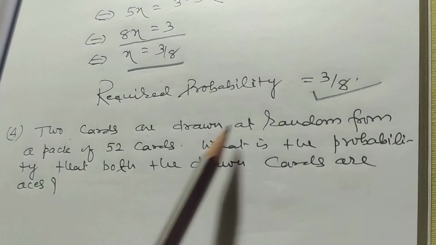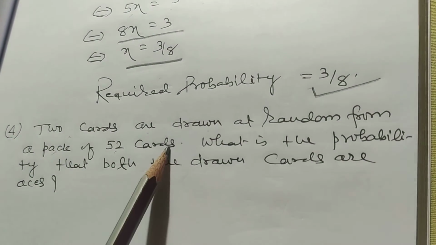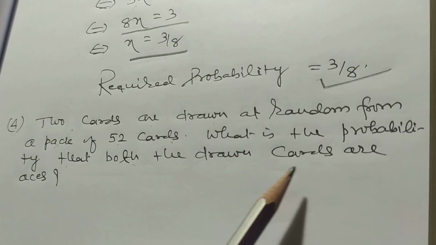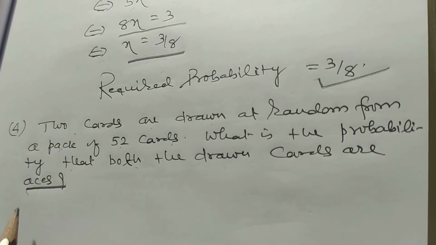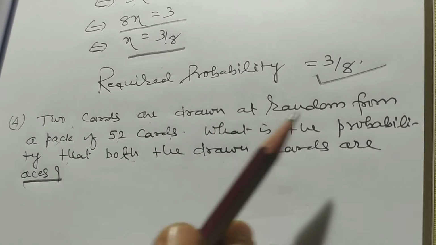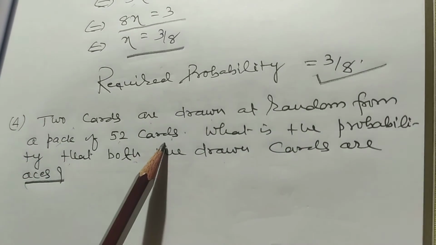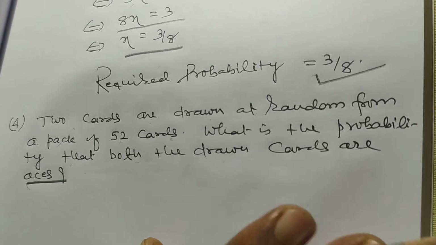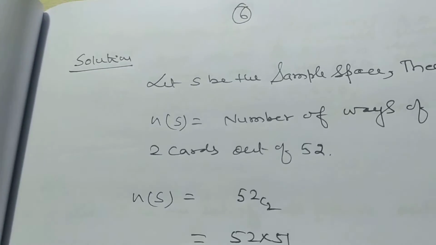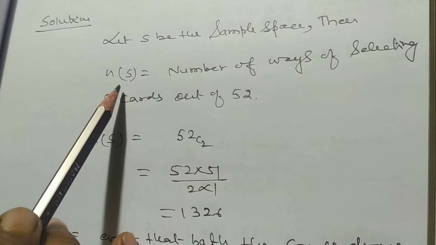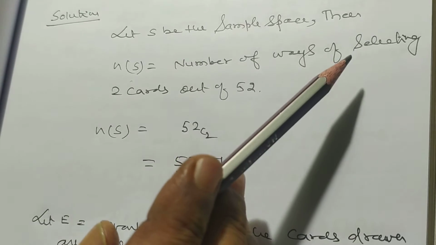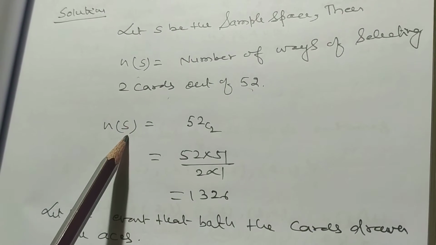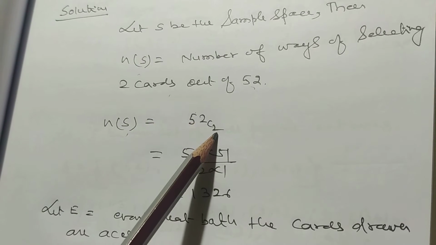Two cards are drawn at random from a pack of 52 cards. What is the probability that both the drawn cards are aces? Let S be the sample space. Then the cardinal number of S is equal to the number of ways of selecting two cards out of 52. So the cardinal number of S is equal to 52C2.